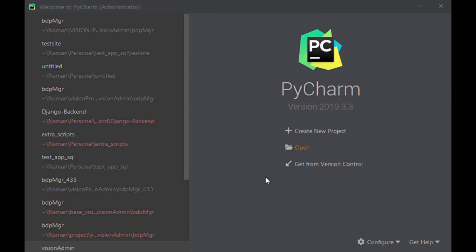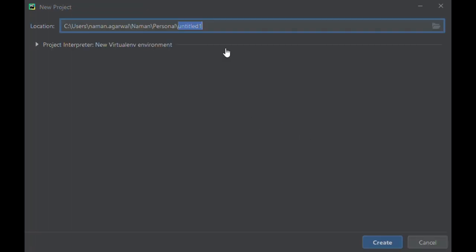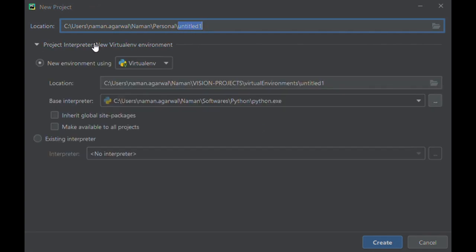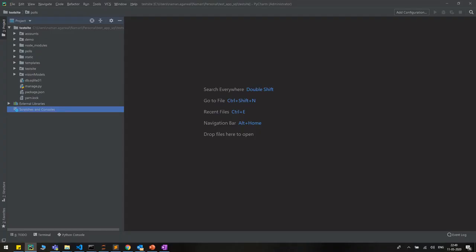So after opening PyCharm, I will get a screen like this. I will click create new project, and just select the location where the virtual environment will be. We will discuss the virtual environment in detail. For now I'm just clicking. So guys, this is my PyCharm window. We have folders here, these are all project folders, and the benefit is that the icon changes for the py file. You can see the icon changes for the py file.